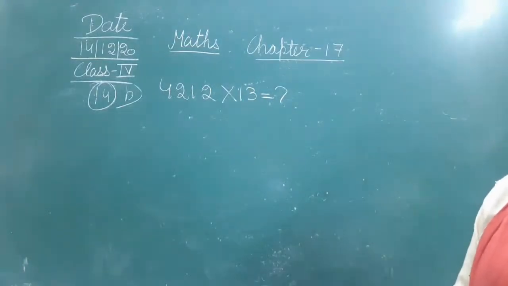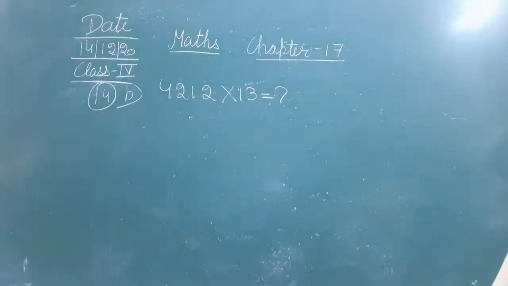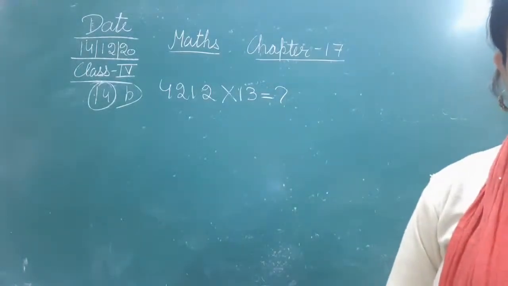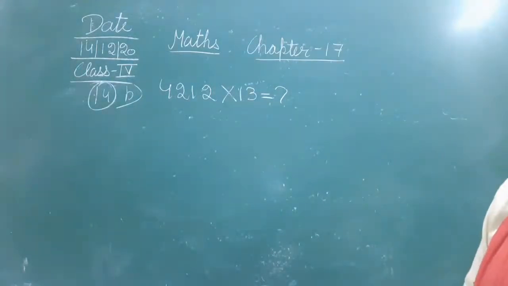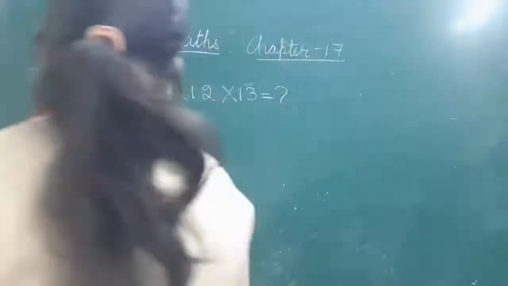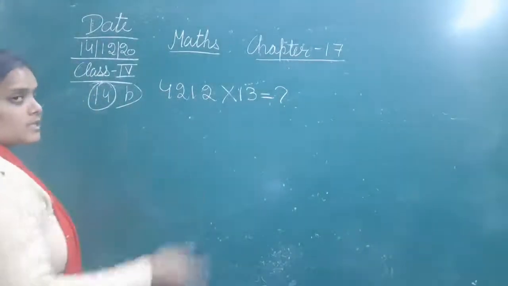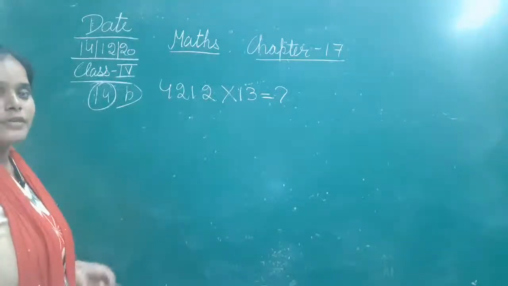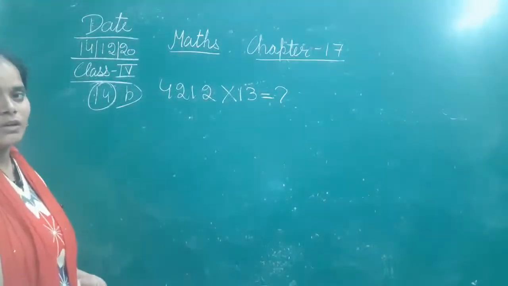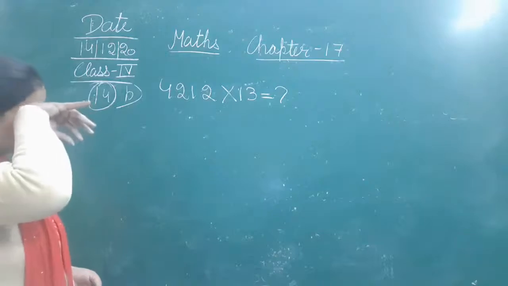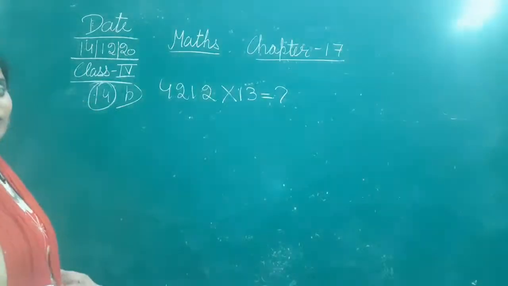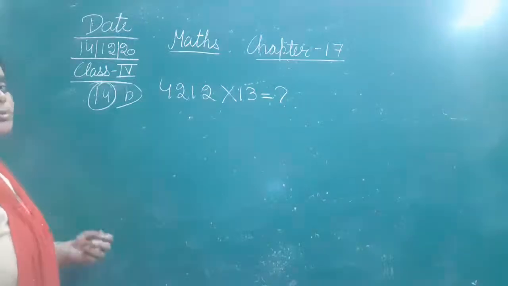Okay, so you can take any story for this. So write: the water capacity of a tank is 4,212 liters. What is the capacity of 13 such tanks? It is not necessary that you write the same story that I am writing. You can choose any, but make sure it is correct.